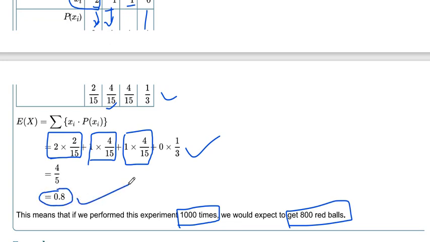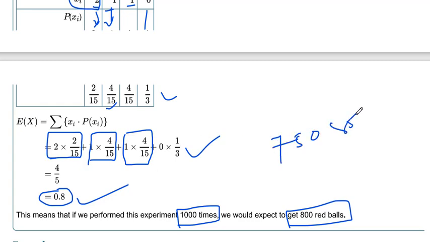Here the meaning is important. What is the meaning of expected value? Now the expected value of getting a red ball is 0.8. So we can say that if we perform this experiment 1000 times, we will expect to get 800 balls minimum. It's basically 800, and it will be between 750 to 850.